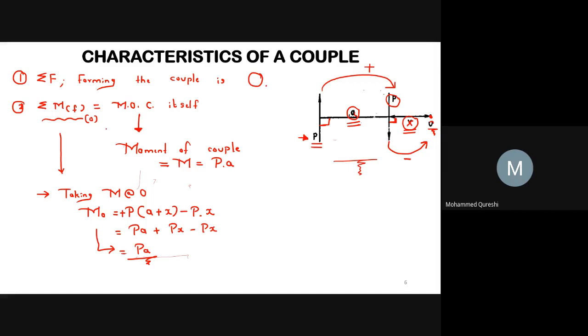As we discussed in the second step, the summation of moment of the forces forming the couple about any point O is equal to the moment of the couple itself, and hence we may say that M equals Pa and Mo equals Pa. Hence the moment of couple M equals Mo equals P into a.